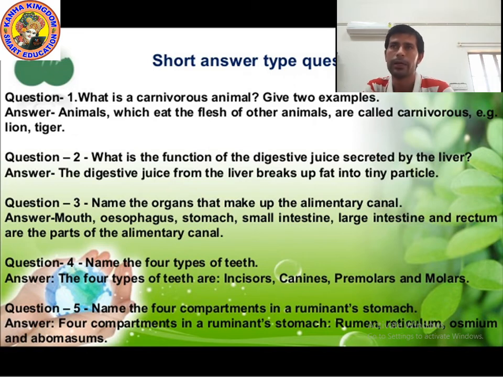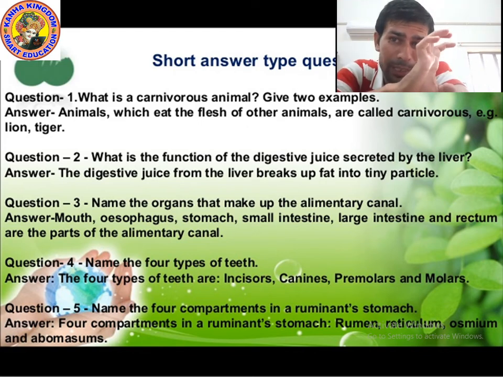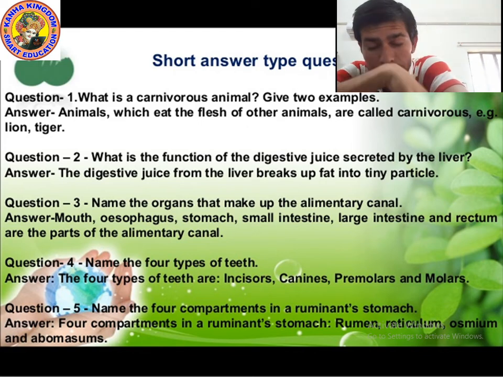Question number 4. Name the 4 types of teeth. We already know about it. In the previous class we discussed the 4 types of teeth: incisor, canine, premolar and molar. Question number 5. Name the 4 compartments in the ruminant stomach. Plant eating animals are known as ruminants. These are actually herbivores, and there are 4 chambers present in the stomach of ruminant animals like cow, buffalo, sheep and goat.